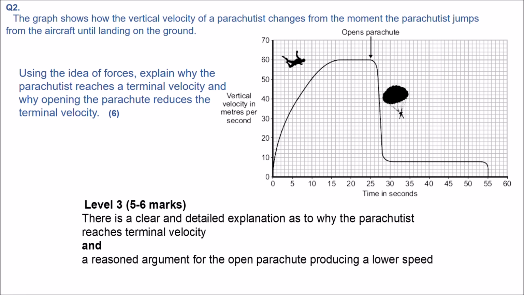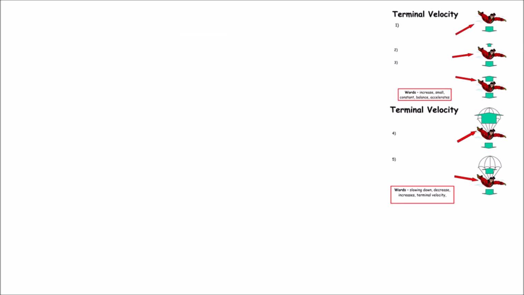So it has 2 parts. First, before opening the parachute, and the second, after opening the parachute. Look at the diagram on the right. The forces you need to talk about are the weight, or the force of gravity, air resistance, upwards or drag force, and the relation between these 2 forces, which is the resultant force.